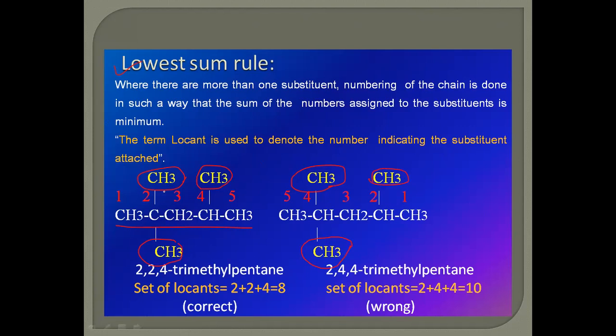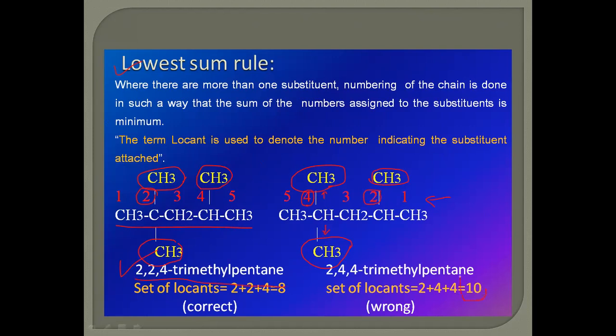Here there are 2 substitutions on the second carbon atom, whereas from left to right the substitution number goes to the 4th position for 2 methyl groups. So this numbering by the lowest sum rule is the correct one as compared to the other numbering. For that example, the set of locants 2 plus 2 plus 4 is equal to 8, whereas the other numbering gives 4 plus 4, 8 plus 2, 10.